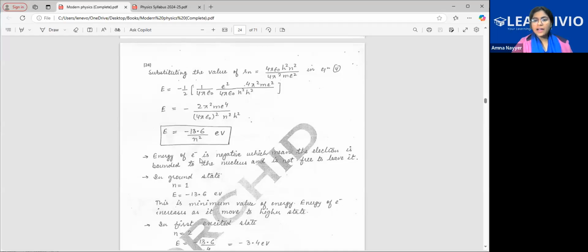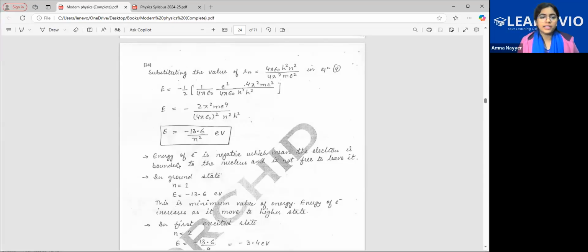If I want to find it for the fifth level, the fifth orbit, I'll just put N is equal to 5. That is minus 13.6 divided by 5 square, so that will be minus 0.54 electron volt. You take N is equal to 1 for the first level.